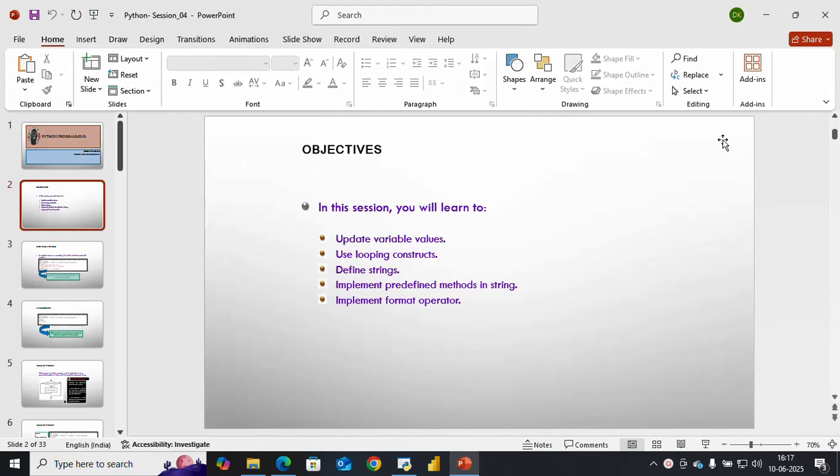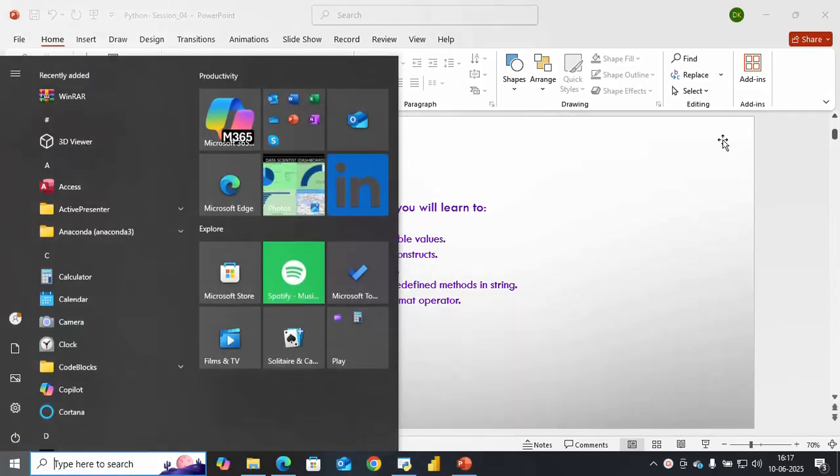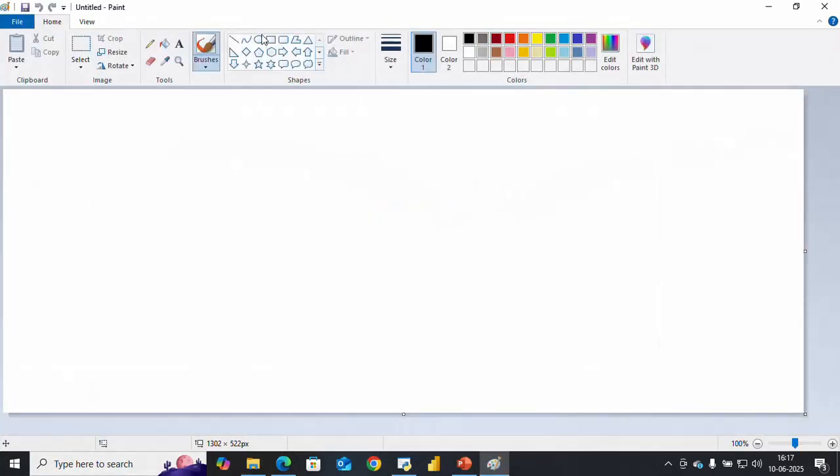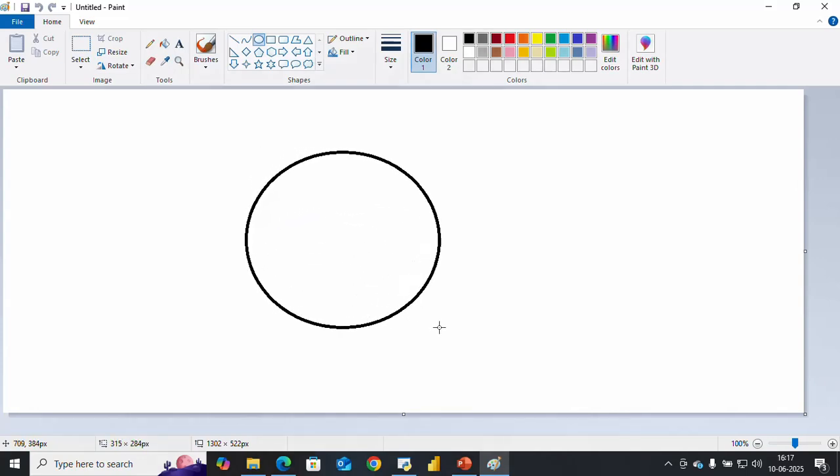In this session we learn to update variables, use loop constructs, define a string, implement predefined methods in a string, and implement the format operator. Okay. So what is a loop basically? I want to define it here. Suppose I open Paint here.